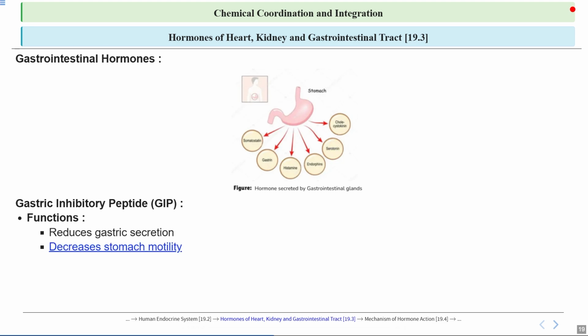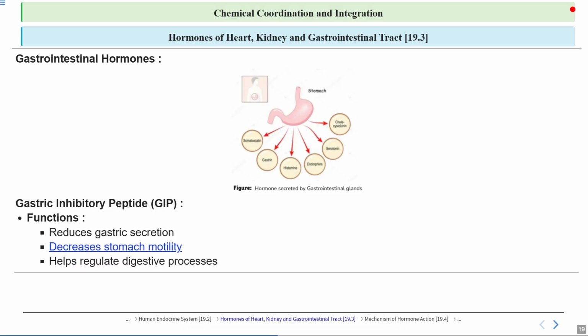It also decreases stomach motility, which means the movement of the stomach muscles, which helps in churning and mixing food with the digestive juices, becomes slower or less active. This can lead to a feeling of fullness, delayed digestion, and possibly discomfort or bloating as the stomach takes longer to process the food. This is related to how the digestive system functions, particularly the role of the stomach in mechanical and chemical digestion, and how disruptions in its activity can affect overall digestion as well as health.